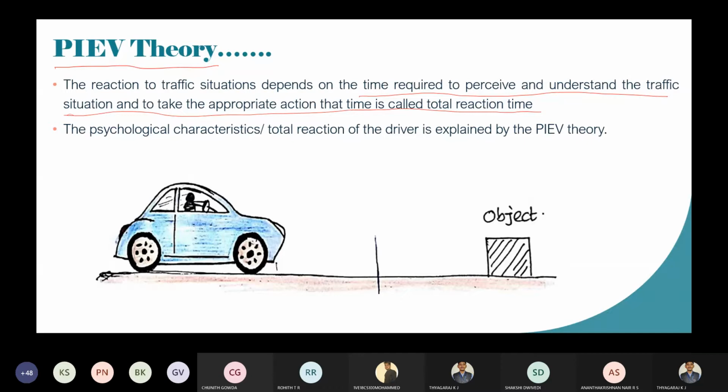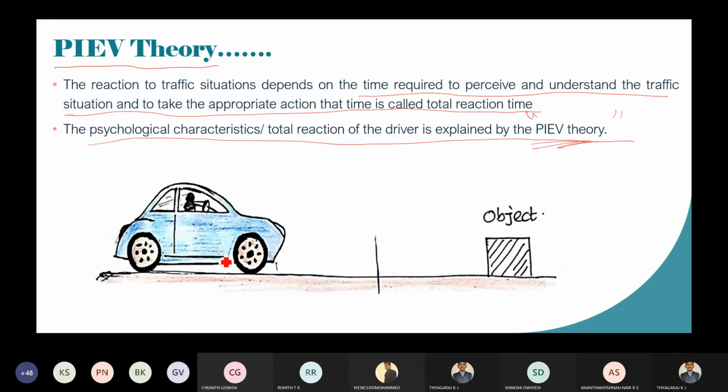So in the Pew theory, we are going to discuss the reaction time of the driver. That is the total reaction time of the driver. The psychological characteristics, the total reaction time, is explained by Pew theory. I told you this is explained by a very important theory, that is Pew theory. Now you will be moving on the road.